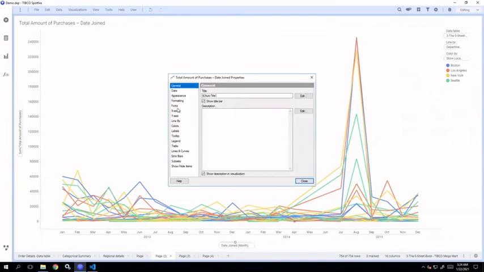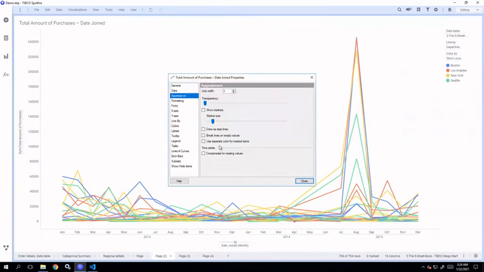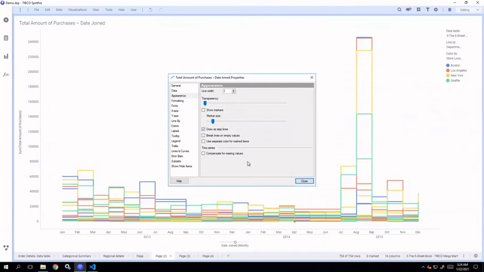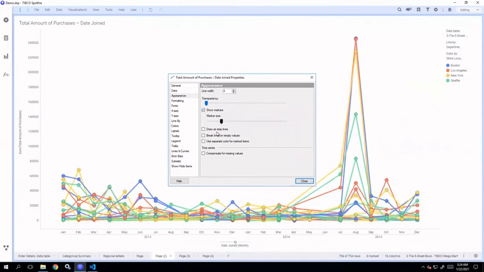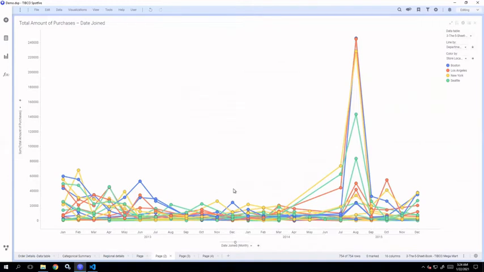Now if you want to display step lines, go to the line properties and select draw as step lines. You can change the line width, you can change the transparency of the line, you can show markers here, and you can decide the marker size. And there are different other options. So this is how you can create a line chart.